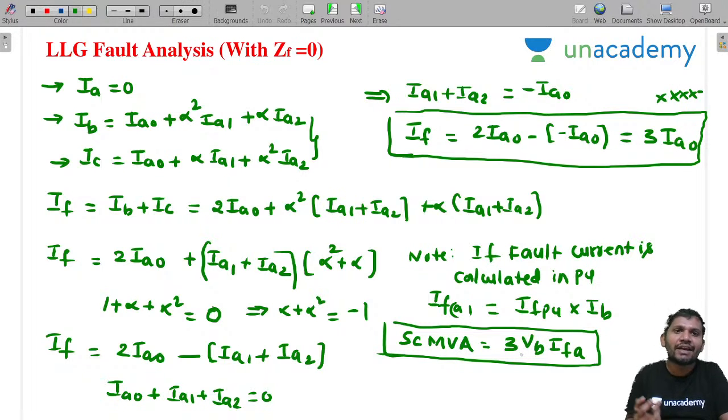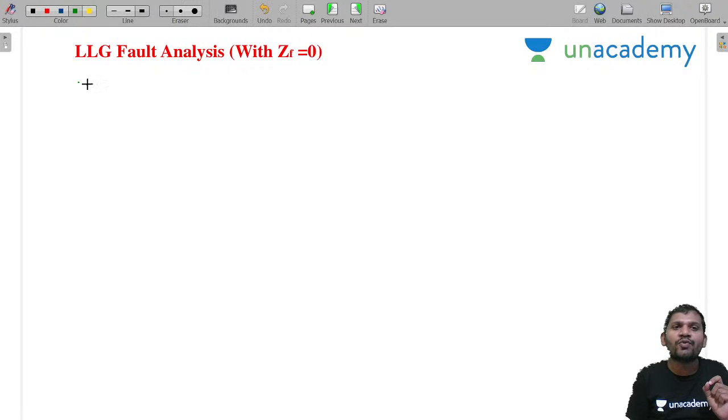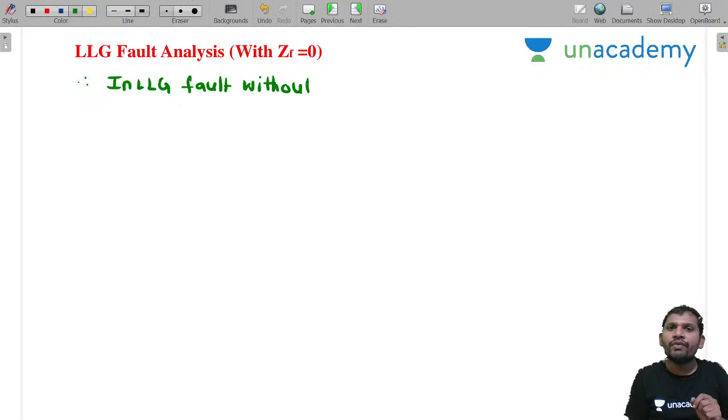This is about LLG fault analysis, but mainly what points do you remember? Once again, I am giving which points you should mainly concentrate on. To solve problems in LLG fault without ZF, a very, very important point is VA not equal to VA1 equal to VA2.